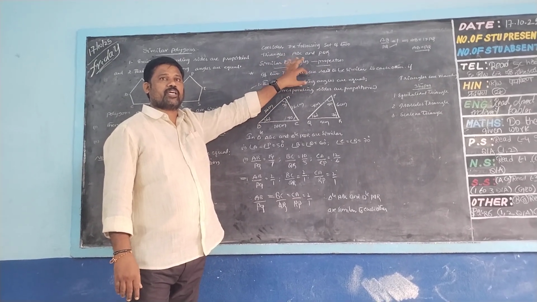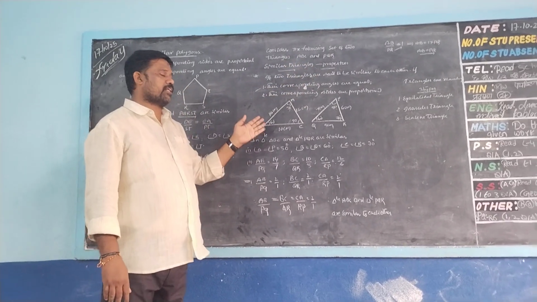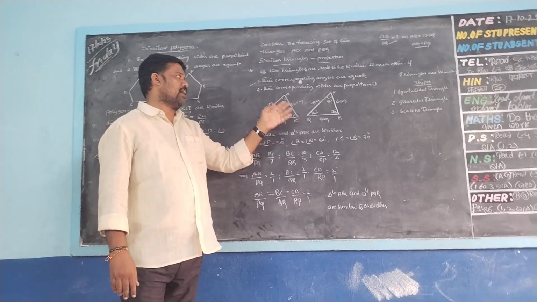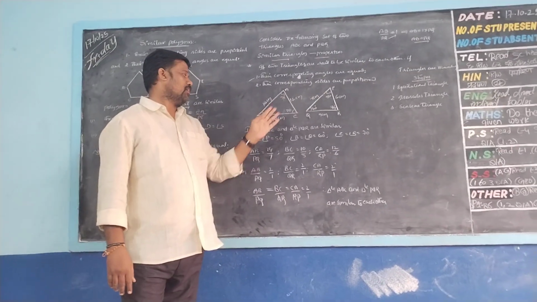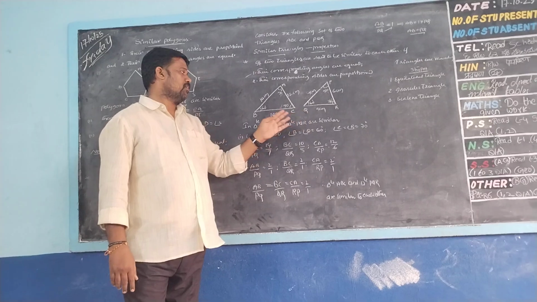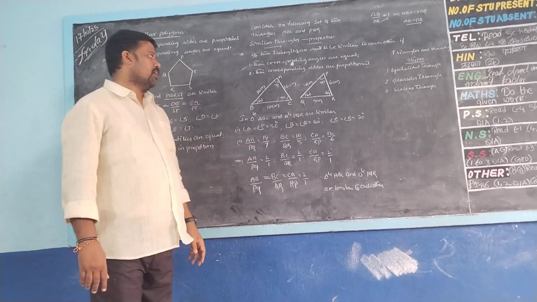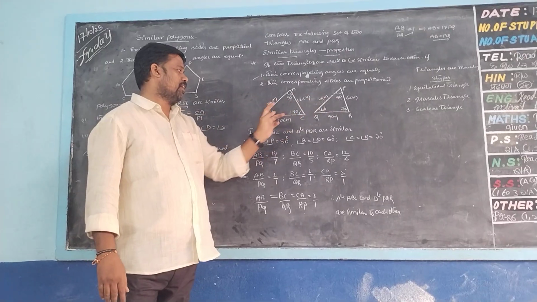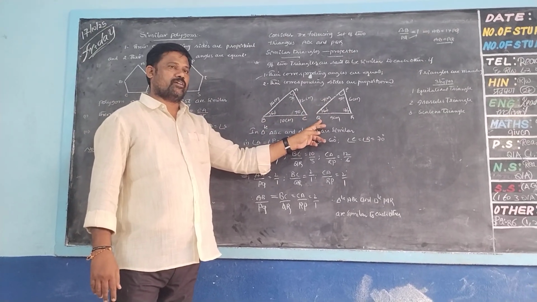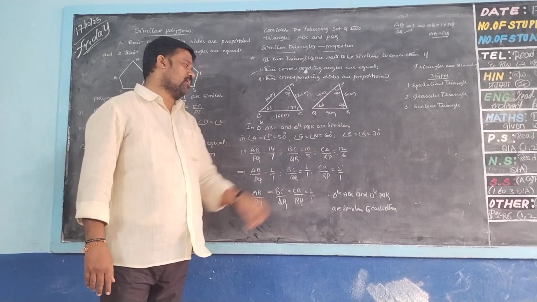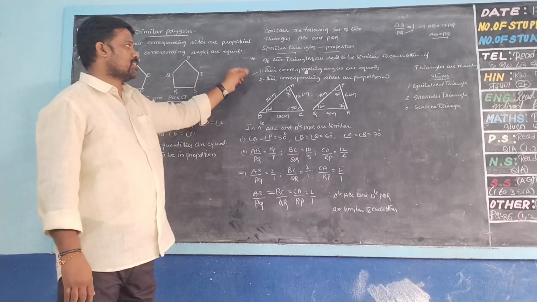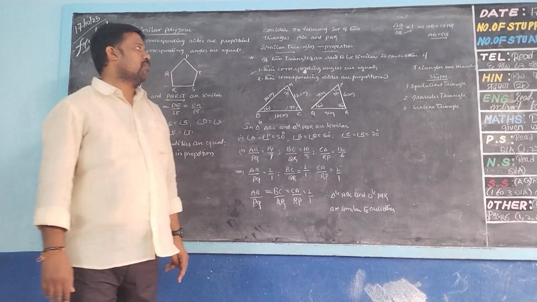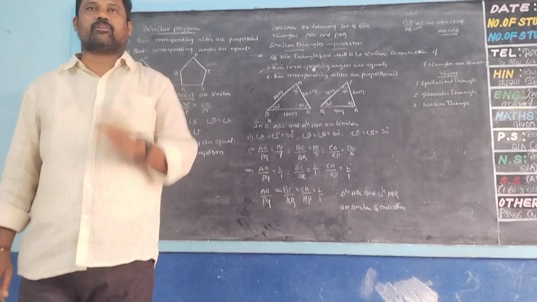Corresponding angles are equal. Angle A equal to angle P, angle B equal to angle Q, angle C equal to angle R. Angle A and angle P both are 50. Angle B and angle Q both are 60. Angle C and angle R both are 70. Okay, first condition is proved. The corresponding angles are equal.